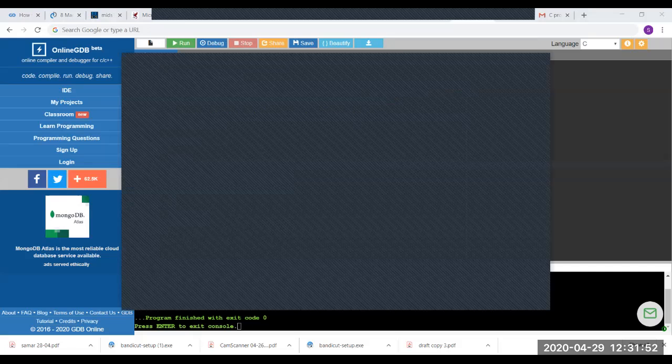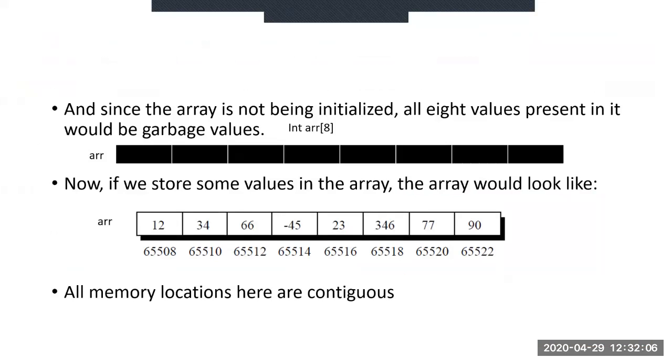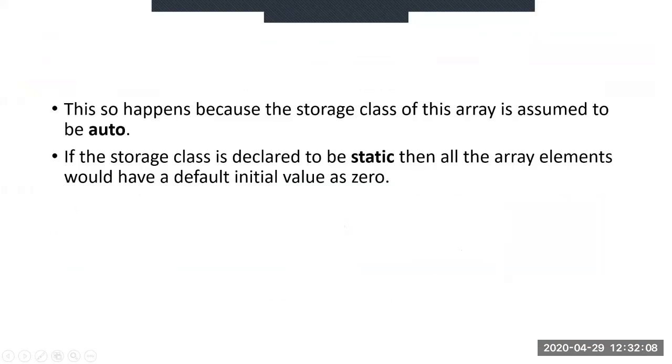Which brings us to this concept in arrays in C, where we will read about this keyword auto here.